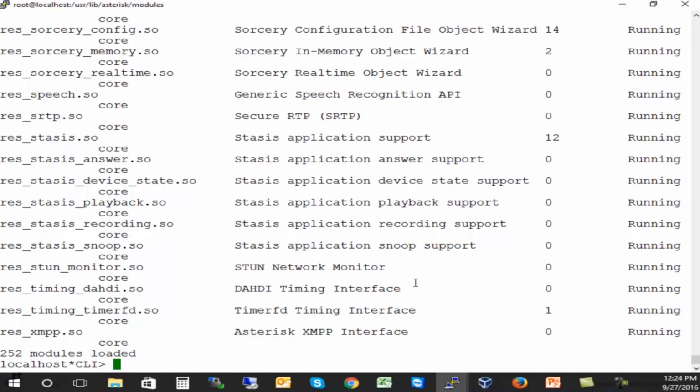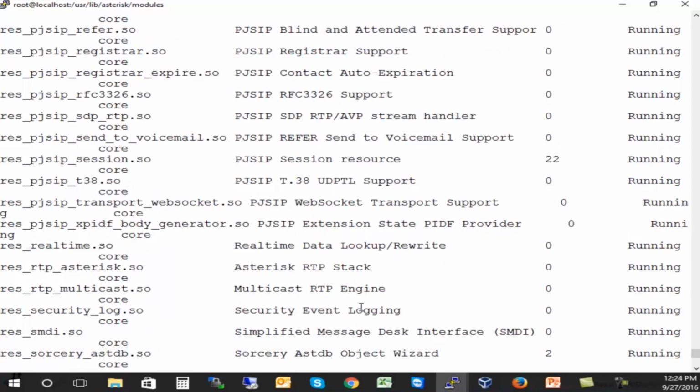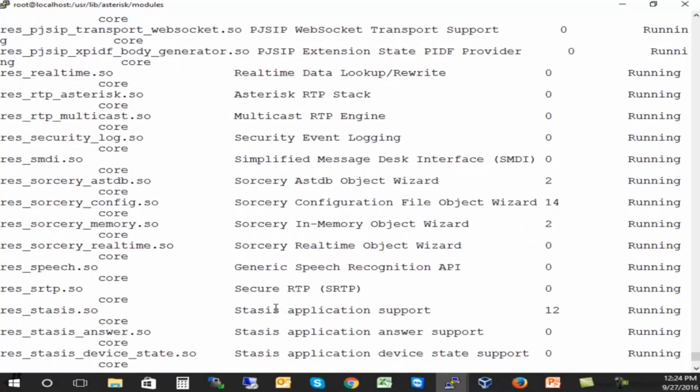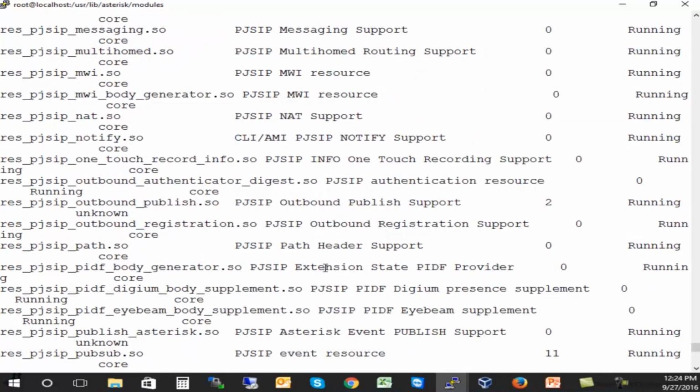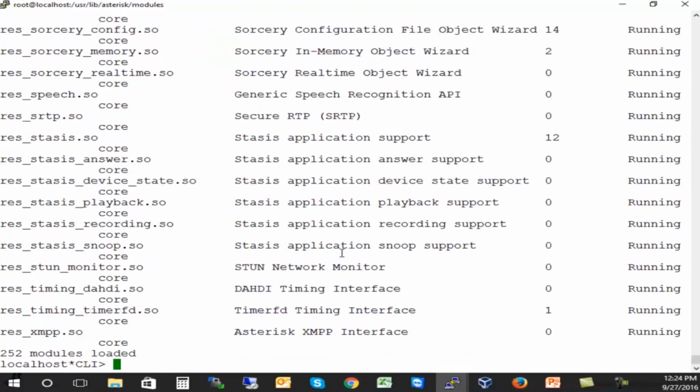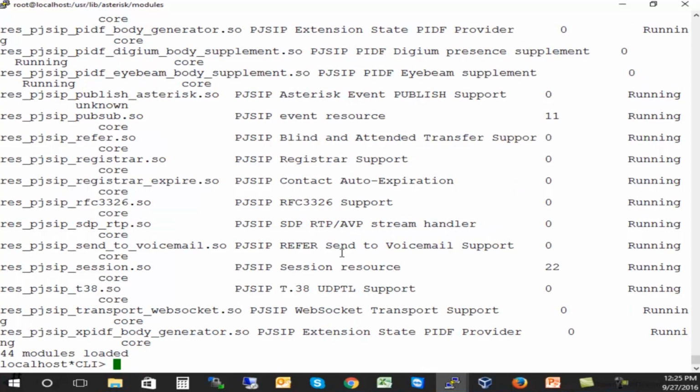And it's going to give you a brief description of what that module is in charge of. So sorcery, nice. Multicast, resources, RTP multicast, PJSIP, right? And let's just see. 44 modules for PJSIP instead of just one for chan_sip. Right? But that's better, actually.